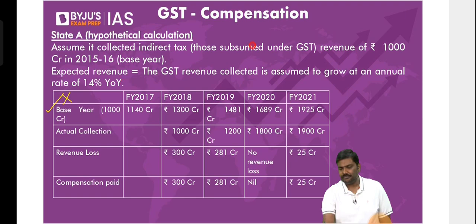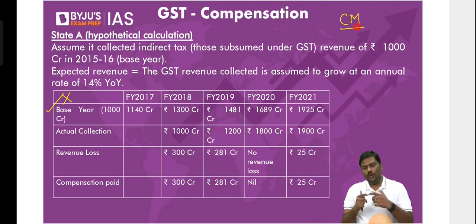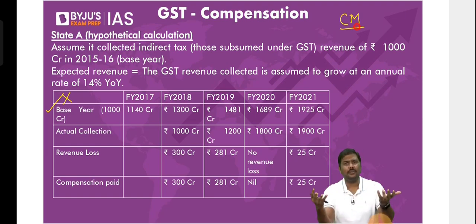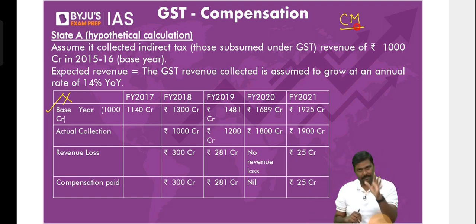Imagine you're a chief minister. You're a chief minister of the state. You know that you can change the rate of, let's say, sales tax. You can change the rate of many other indirect taxes as per your requirement and collect a lot of revenues. Any problem? Let me know. You're the chief minister. Your government can decide at what rate we should collect the taxes, and you will decide it based on your requirement.